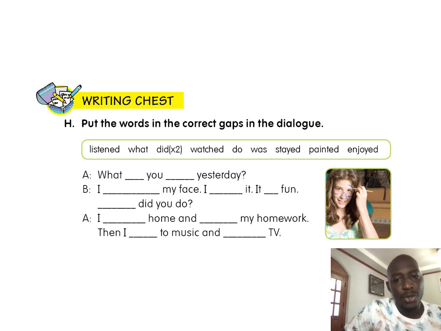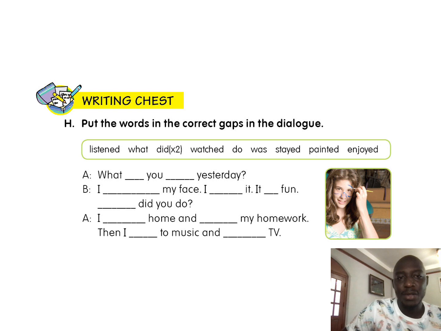Okay, now when you look at the writing, we have to put the words in the correct gaps in the dialogue. So this is a dialogue. Now we have to select the correct word and put in the correct gap. So the first answers we have listened, what, did.